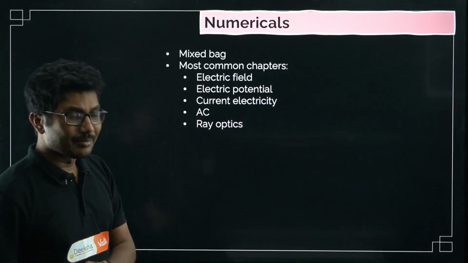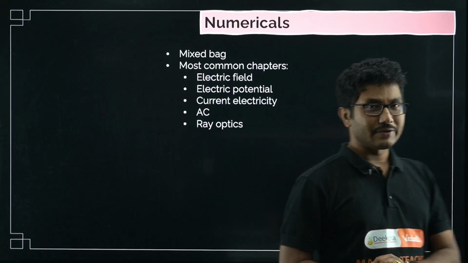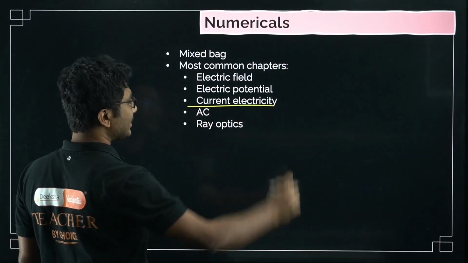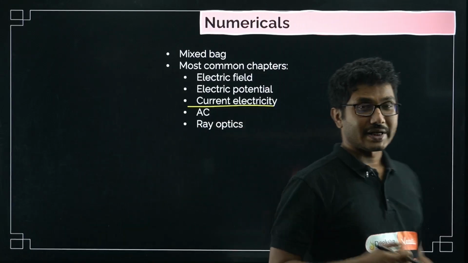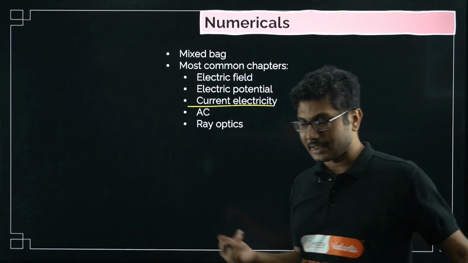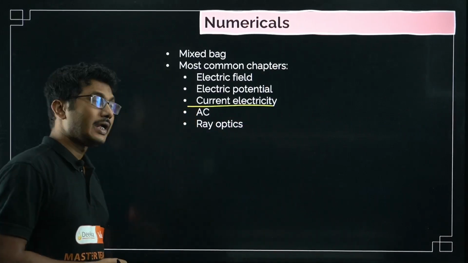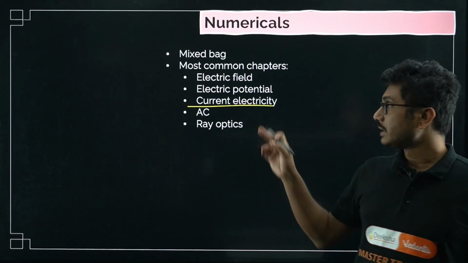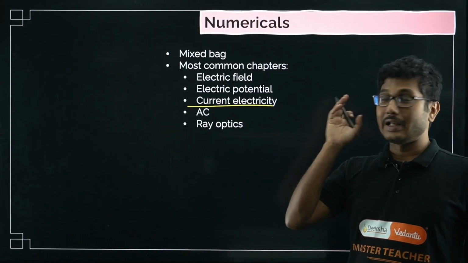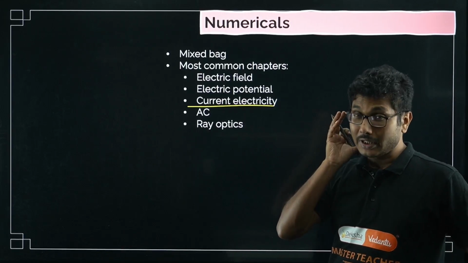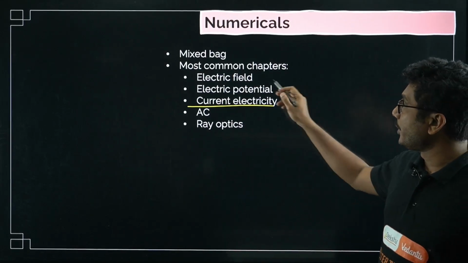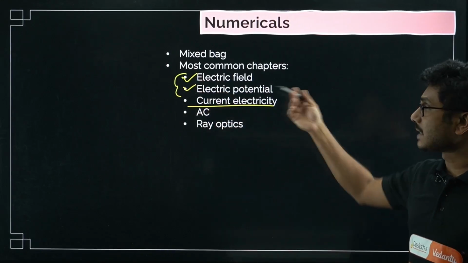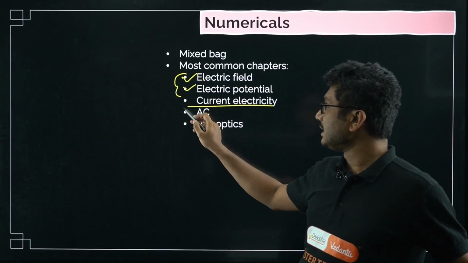Now numericals are a mixed bag. Some numericals are easy, some are difficult, especially if you are preparing numericals from the chapter current electricity. The questions were not super simple. A lot of circuit diagram based questions came. In some cases they asked based on Wheatstone bridge as well, but not balanced Wheatstone bridge. So they have given different questions based on different cases. That's why I don't recommend answering numericals from current electricity. So what is my recommendation? Electric field, electric potential. Either one of them will come, and it has come in your board exam as well. And then we have AC and ray optics.